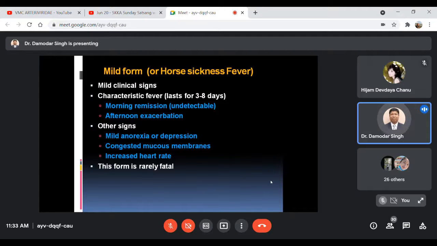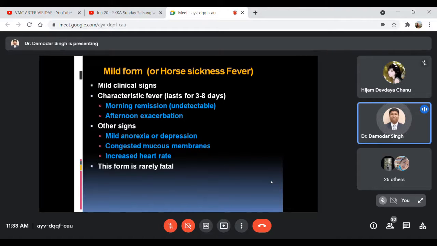And the fourth one is the mild form, also known as horse sickness fever. In this case there will be mild clinical signs, like a rise of body temperature. The fever may last for 3 to 8 days, but during the morning time you cannot detect that the animal is having fever. During the afternoon the body temperature is increased, but during the morning there is remission and it cannot be detected.